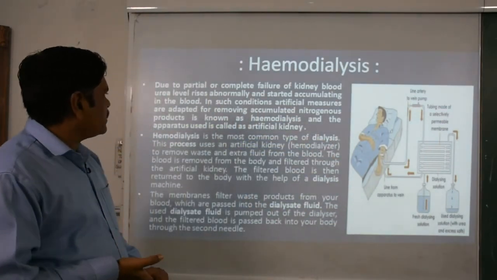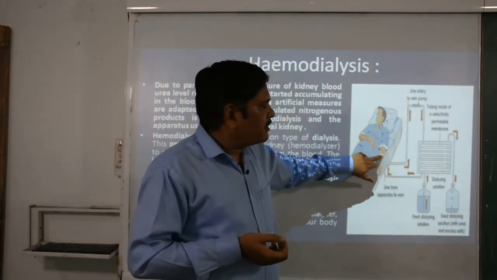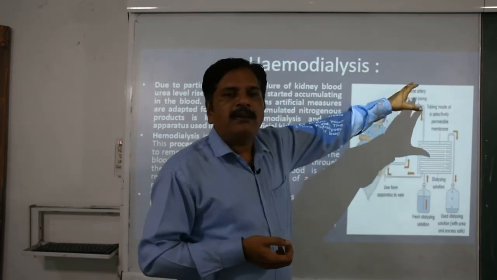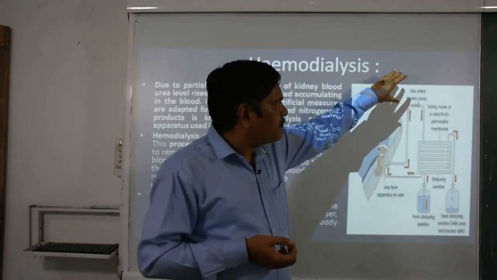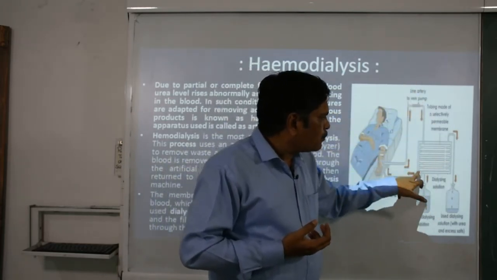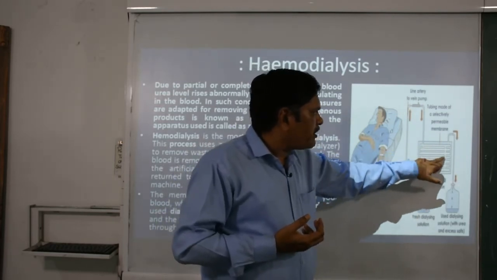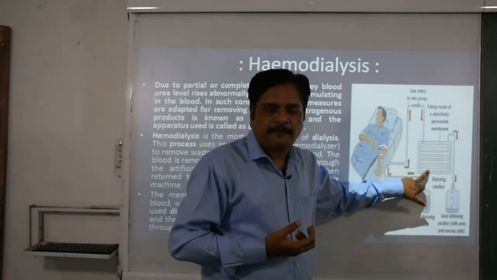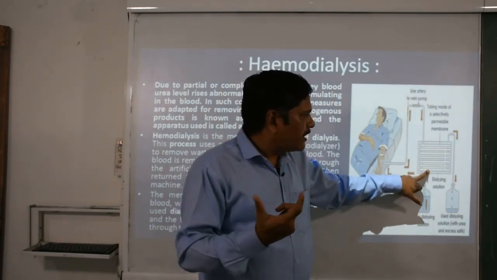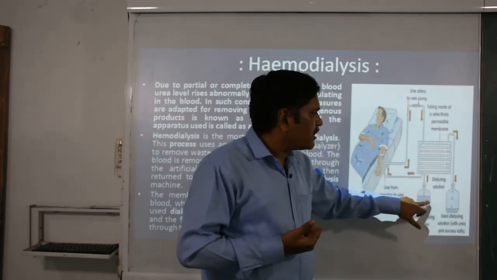So how does this hemodialysis work? In this, blood is brought out through the artery, and here it is mixed with some anticoagulant substance, and then later it reaches the dialysis chamber. In this dialysis chamber, there are very fine membranous tubules, basically made of cellophane, a cellulose material, and they are surrounded by the hemodialytic fluid.